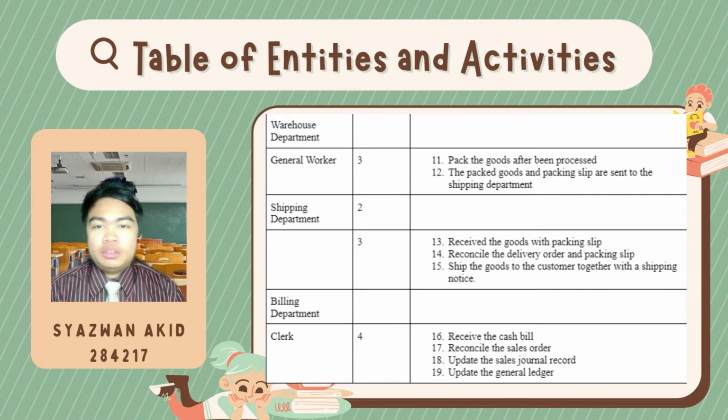The next department is the shipping department, where the workers will receive the goods with the packing slip, reconcile the delivery order and the packing slip, and finally ship the goods to the customer together with a shipping notice. The last entity we have is from the billing department, which is the billing clerk. The clerk will receive the cash bill, reconcile the sales order, update the sales journal record, and lastly update the general ledger of the company.